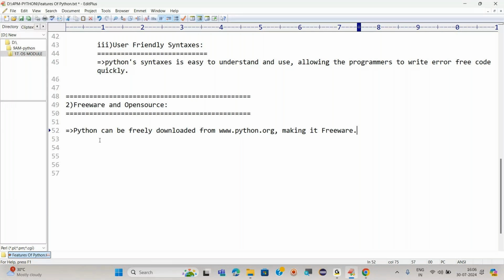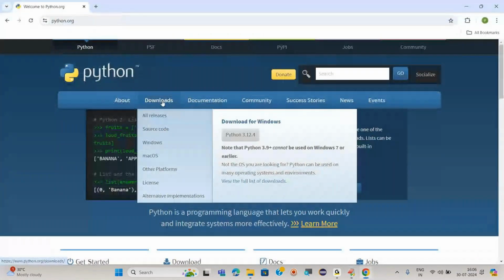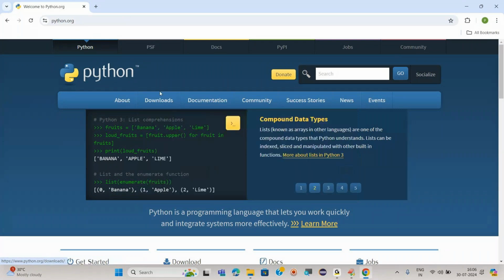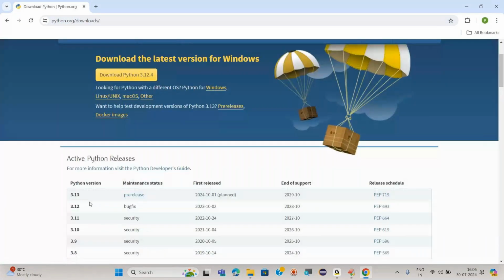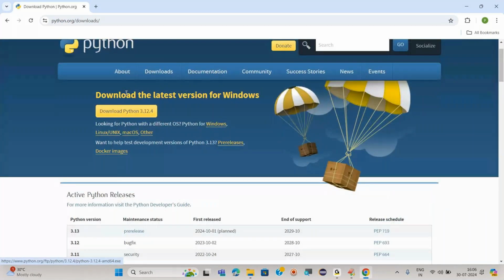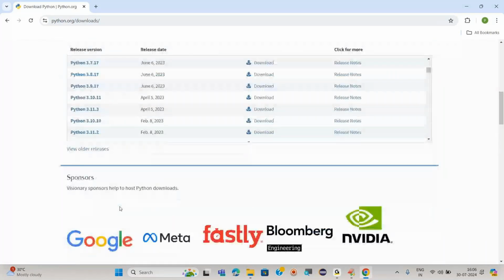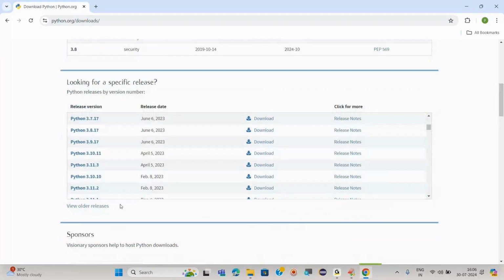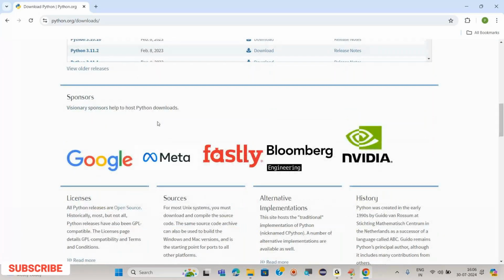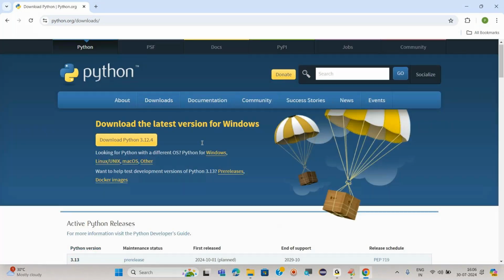If you hover over this, you are getting Python 3.12. This is the latest version. If you want, you can go to the older versions as well. Once you click on download, you will get the latest as well as the old versions of Python. Here you have to come and download. See, it says sponsors: visionary sponsors help to host Python downloads, such as Meta, Bloomberg, Nvidia, and Google.